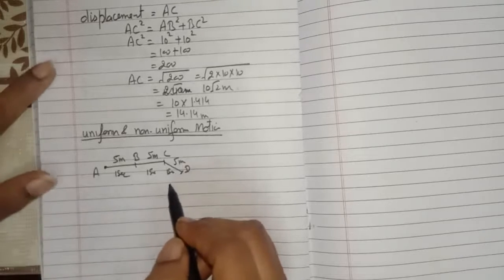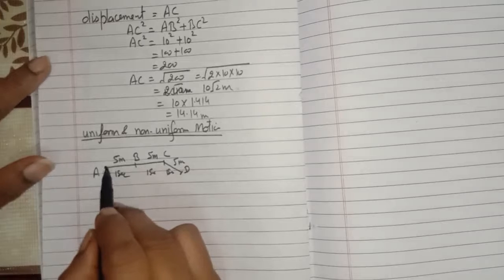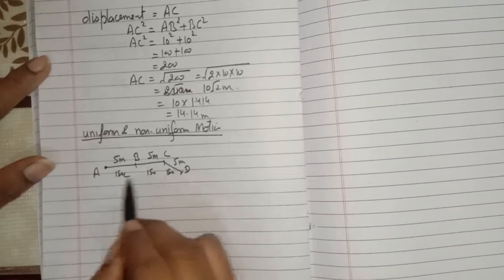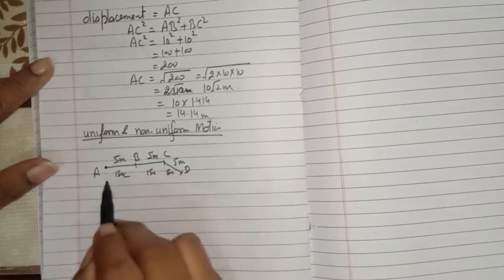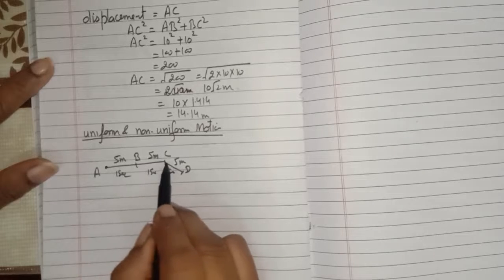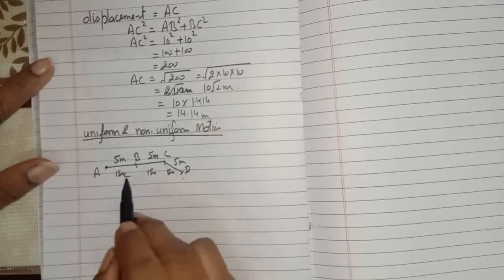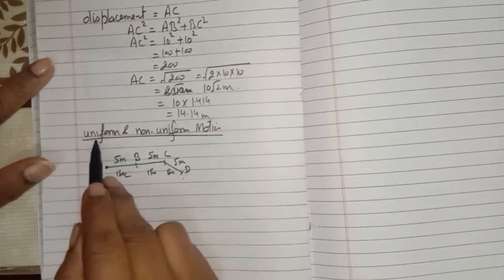So in this case, the object is traveling equal distance in equal intervals of time. So this type of motion in which the object travels equal distance in equal intervals of time, we will say is uniform motion.